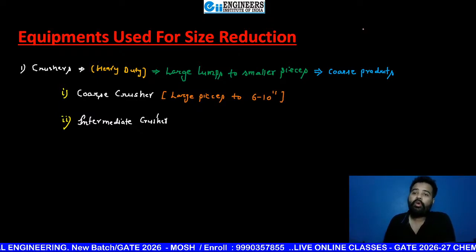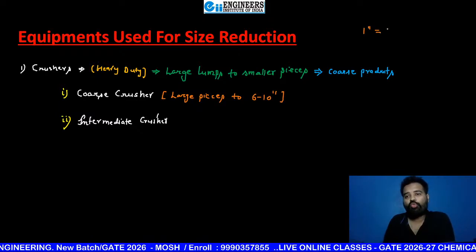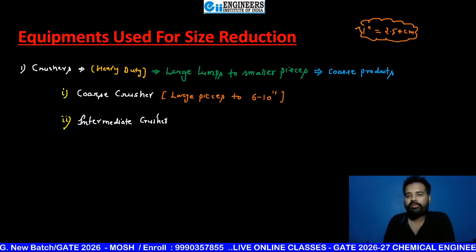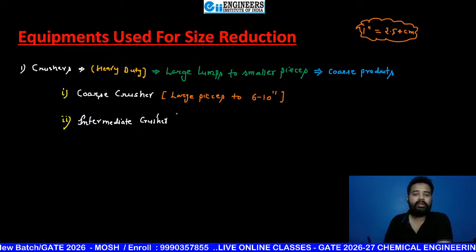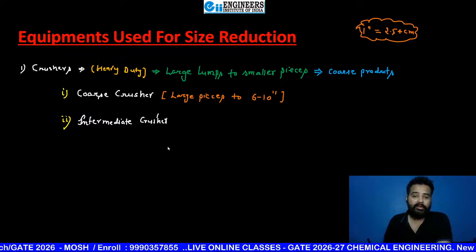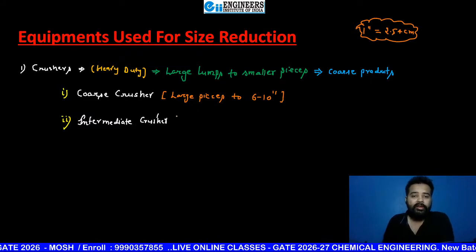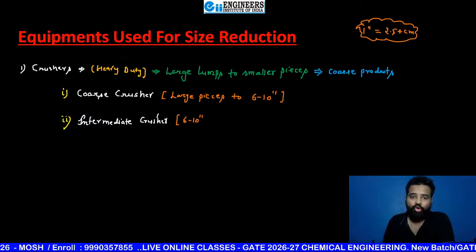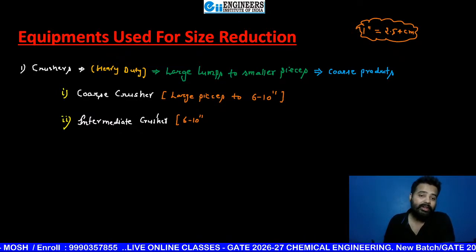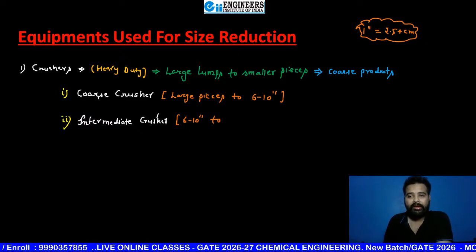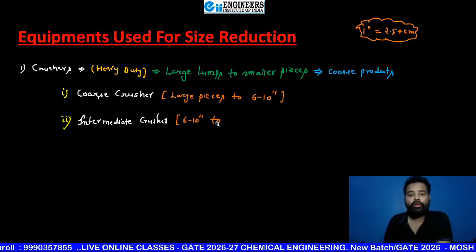You know, 1 inch is equal to 2.54 centimeter, you have seen this in the process calculation subject. Now the intermediate crusher is going to take 6 to 10 inch. Coarse crusher product is intermediate crusher's feed. So 6 to 10 inch to 1 by 4 inch.